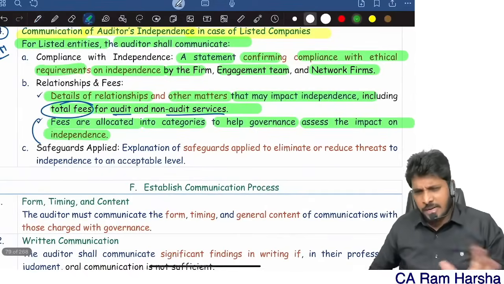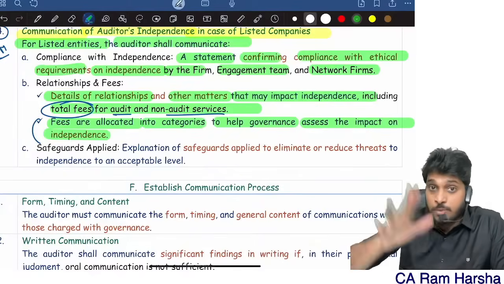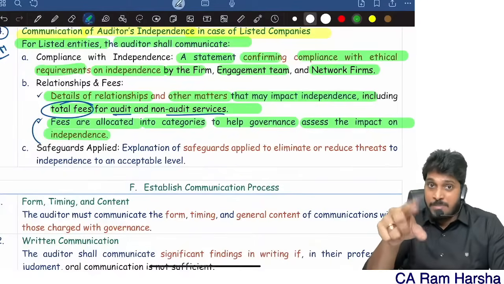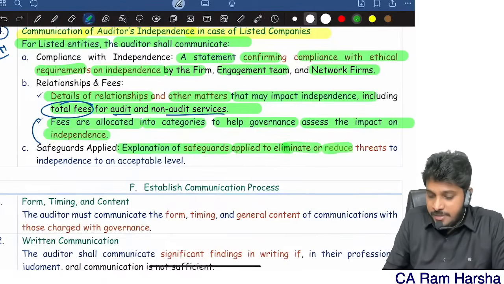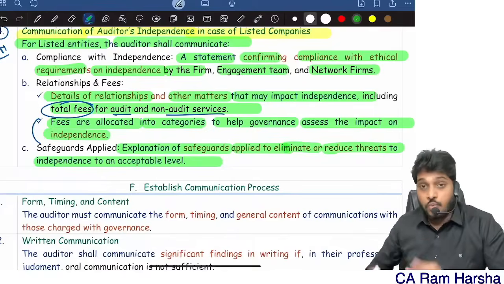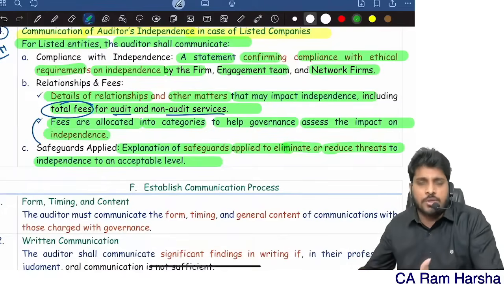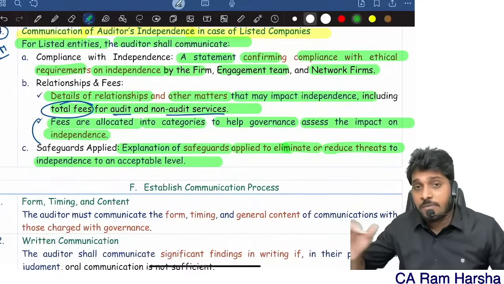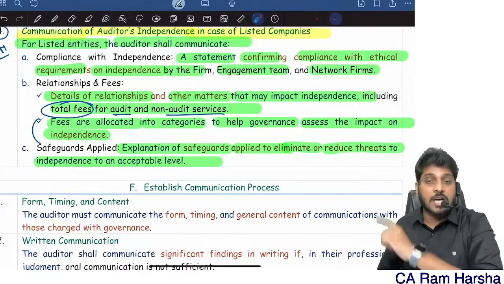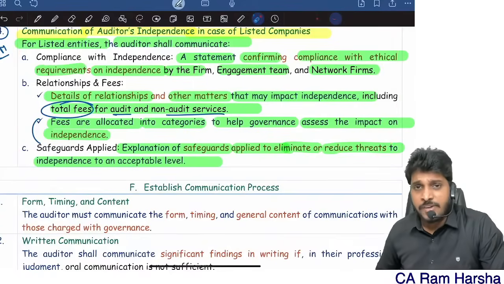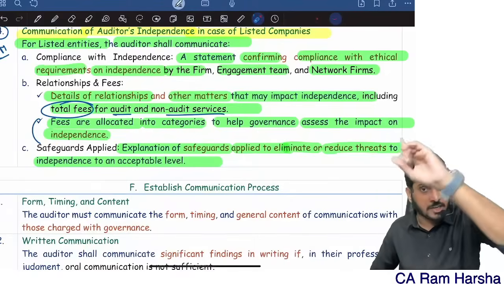Further, definitely when you are communicating about independence related compliances, some threats would have been there, and you might have implemented safeguards on them. Communicate and explain the safeguards applied to eliminate the threats or reduce the threats to an acceptable level. So what are the safeguards that you implemented so that threats will be eliminated or reduced to an acceptable level? A straight question can come, many times asked on SA 260. Communication of independence in the case of listed companies is most important when the auditor is communicating to top management.